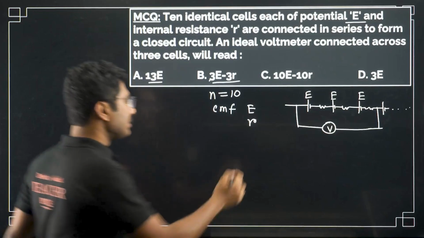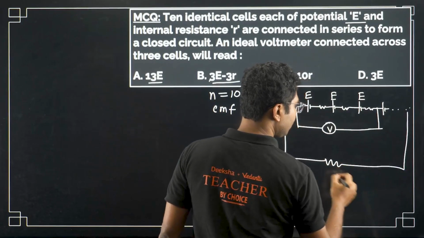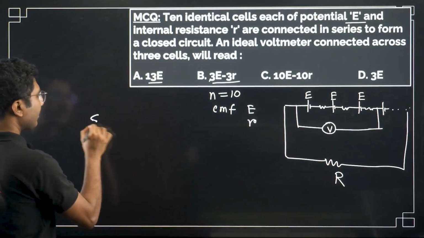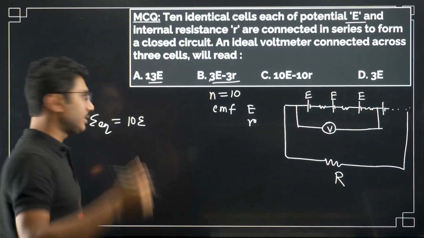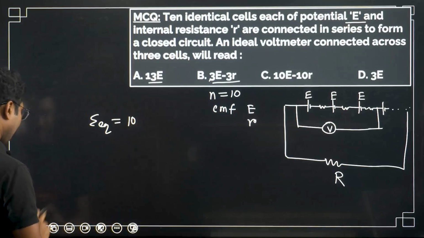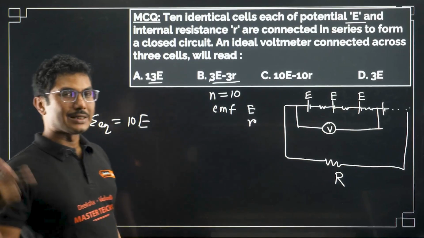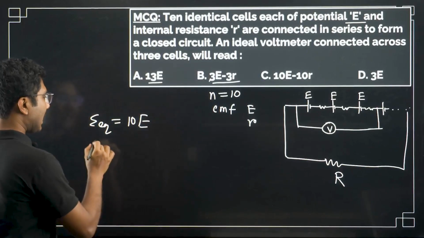Let's solve this question. Suppose we have an external resistance capital R. Now what is the total EMF? Total EMF is obviously E plus E plus E up to 10 times, so it will be 10E. What is the R equivalent?